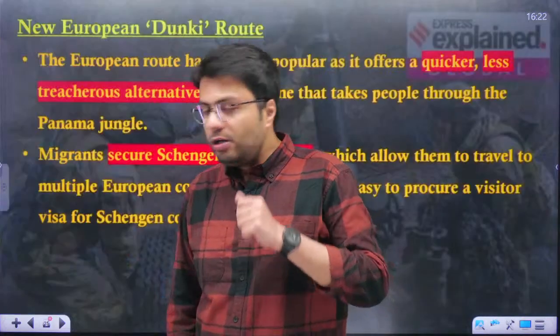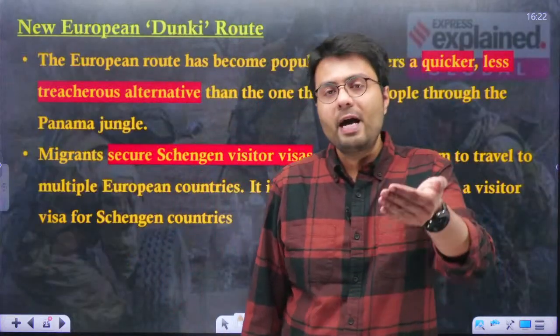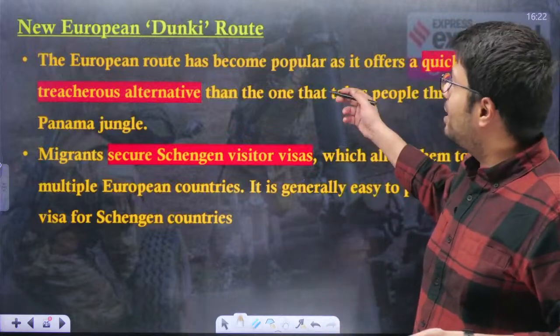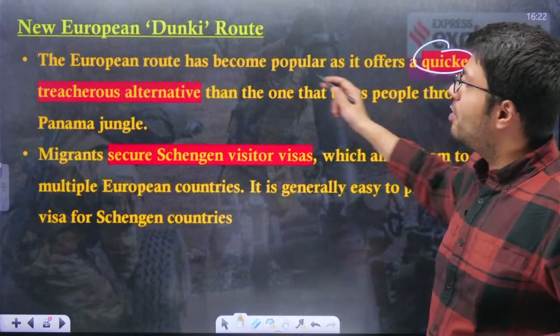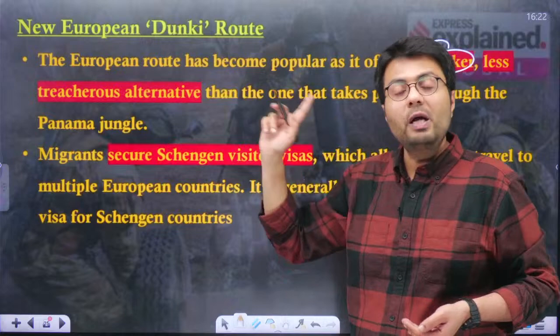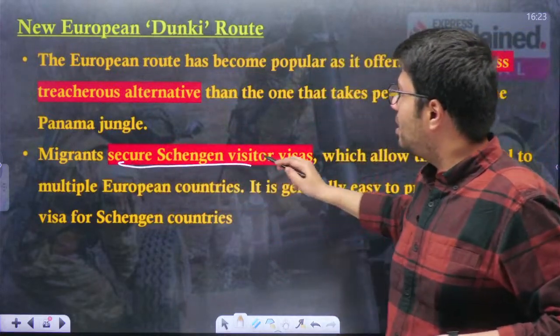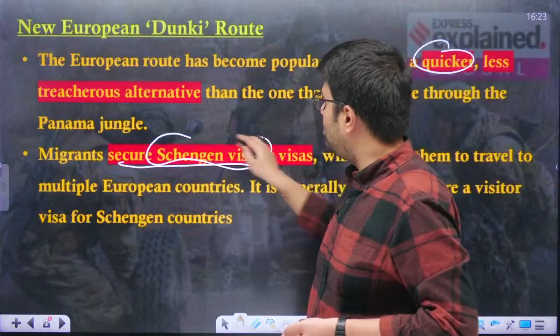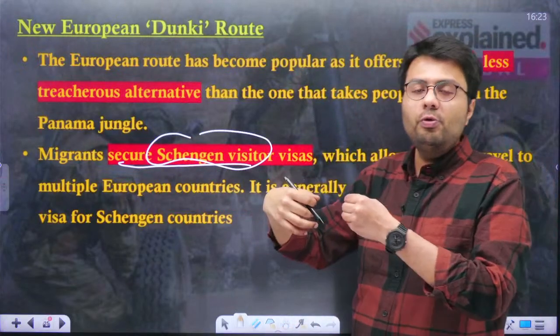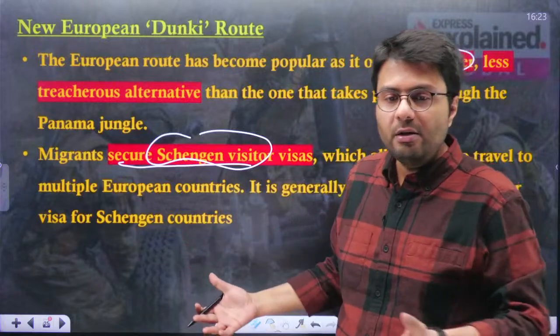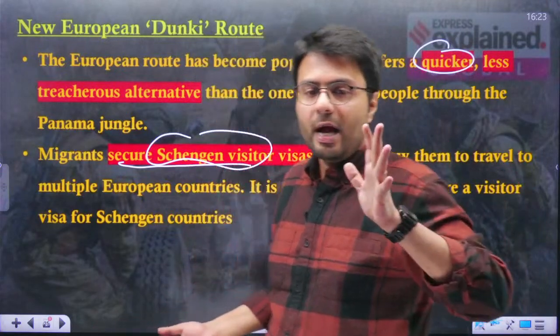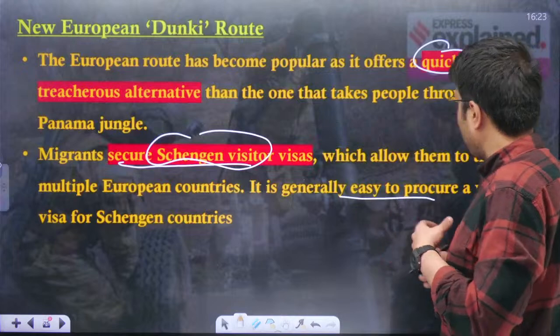So that is why the new route has emerged, which is through European countries, as it has become more popular because it is a quicker and also less treacherous alternative to the ones located in the Panama jungle. Now, migrants first of all secure a Schengen visa. This Schengen visa allows visitors to visit numerous European countries, and it is generally very easy to procure.